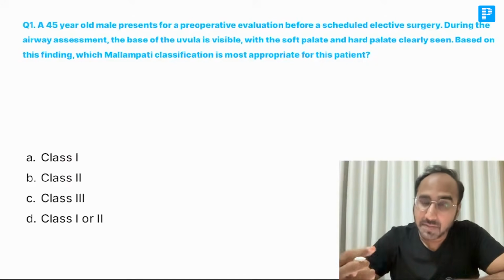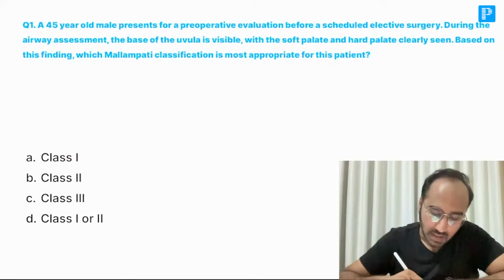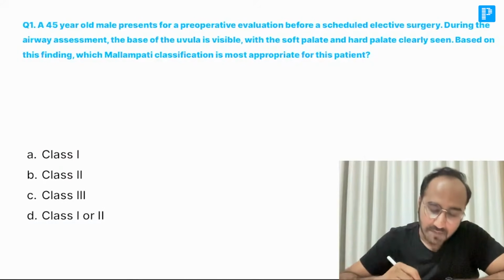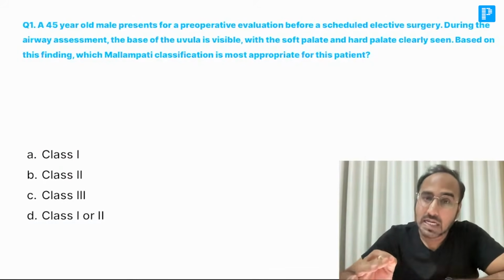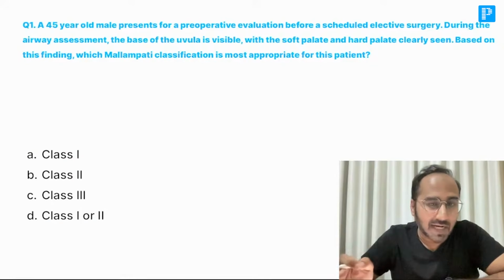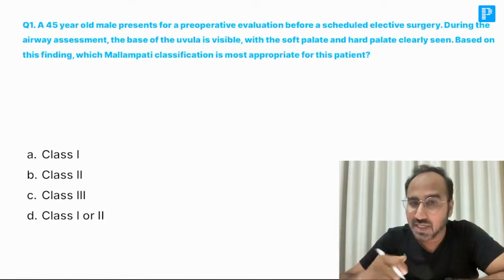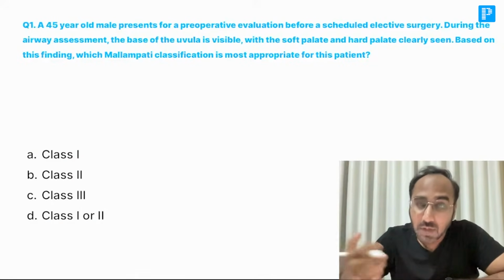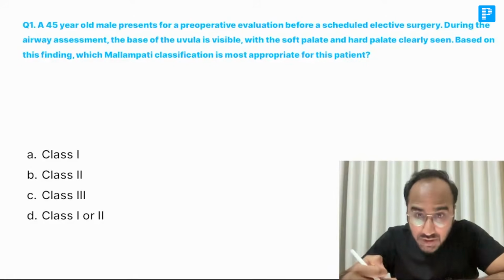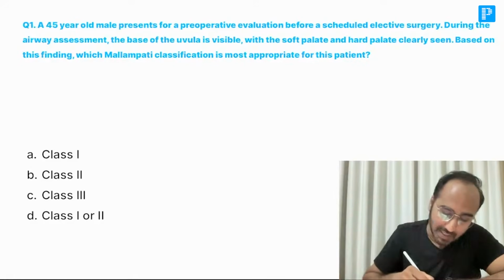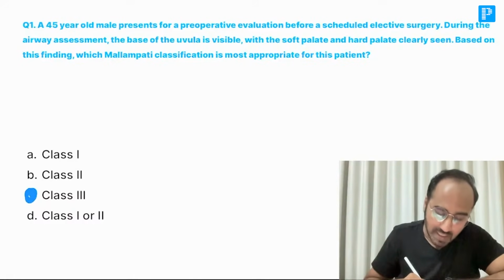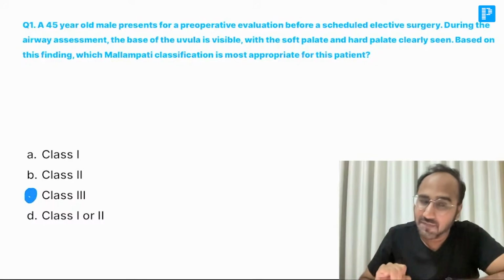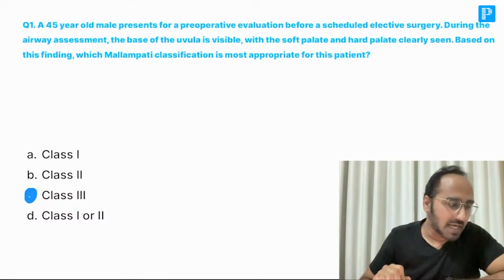So guys, remember, whenever the patient is opening his mouth, if you are able to see all the structures, he is class 1. If you are able to see uvula plus soft palate and hard palate, but the tip of uvula is not seen, that is class 2. If you are able to see the base of uvula, hard palate and soft palate, it is class 3. Class 3 indicates the patient is having a difficult airway. So the answer is class 3.